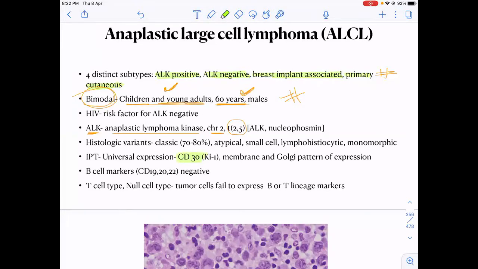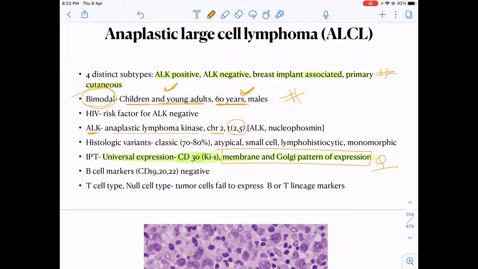So these patients, they say, have universal expression of CD30, which is also called as KI1. Okay, and where does this expression occur inside the cell? It occurs in the membrane and the Golgi apparatus. So this has been asked as a MCQ. Okay, that in which part of the cell does CD30 expression occur in an anaplastic large cell lymphoma? Okay, so your answer is that the CD30 or KI1 expression occurs in the membrane and the Golgi apparatus of the cell.